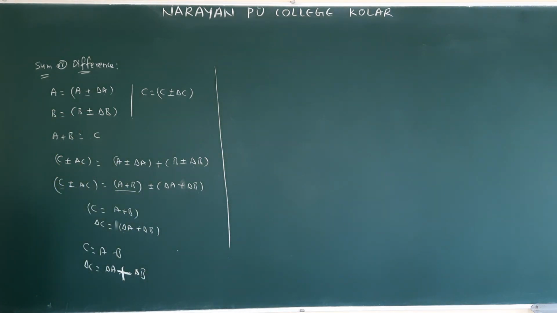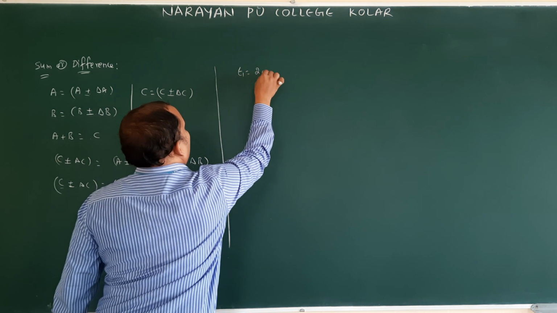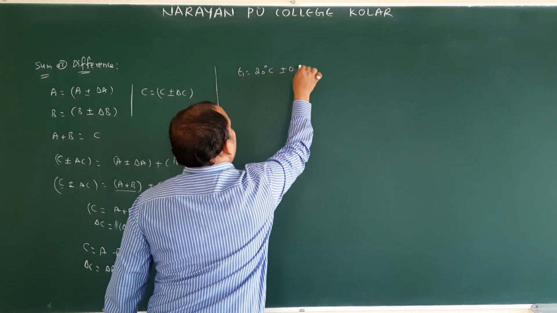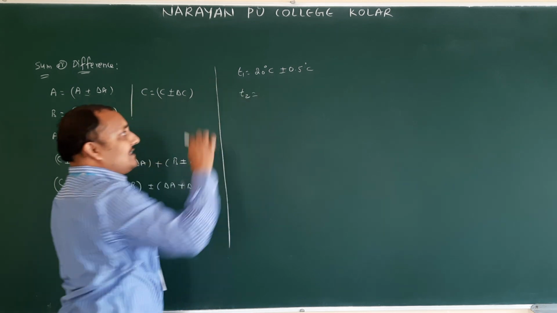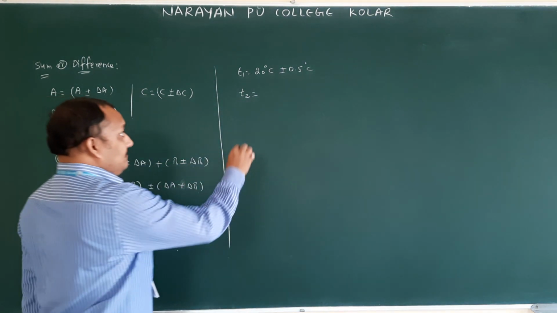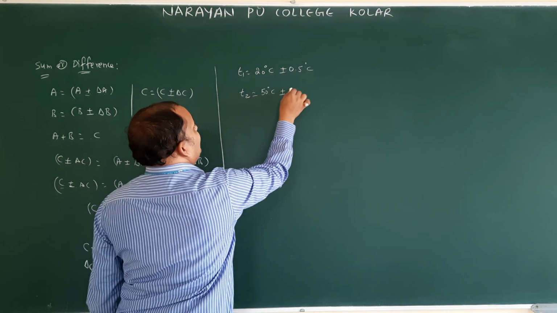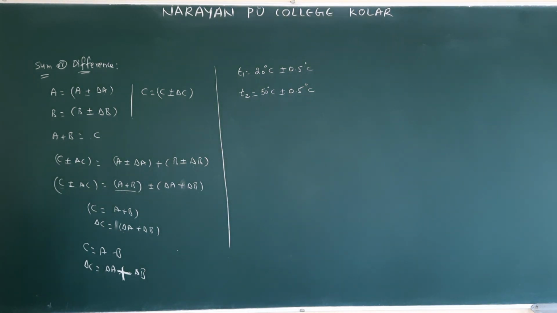They gave a small problem, Example 2.8. The temperatures of two bodies measured by a thermometer: T1 is equal to 20 degrees Celsius plus or minus 0.5. This is one temperature. Next temperature value they give, T2 is equal to 50 degrees Celsius plus or minus 0.5 degrees Celsius. Calculate the temperature difference and error in them.